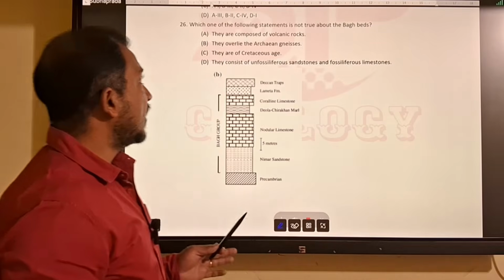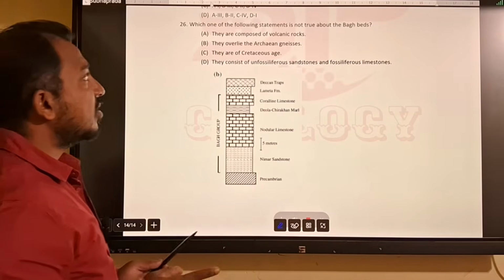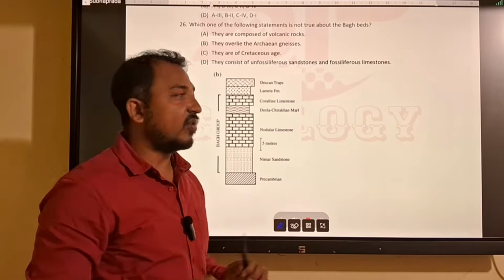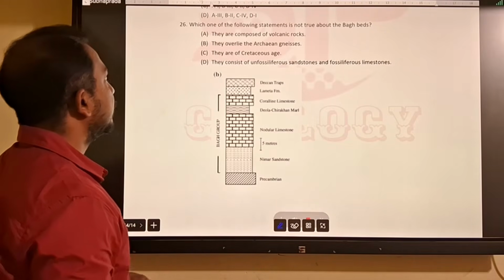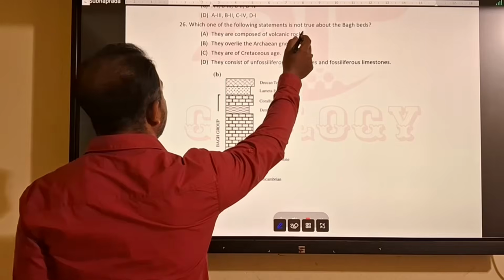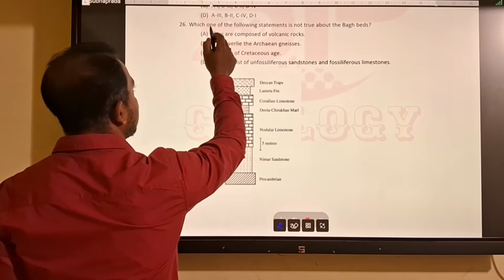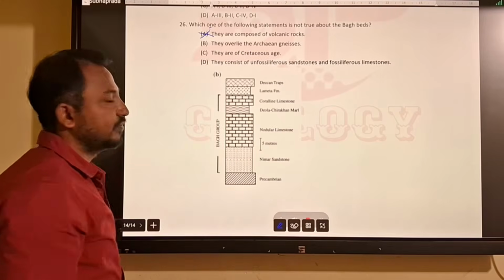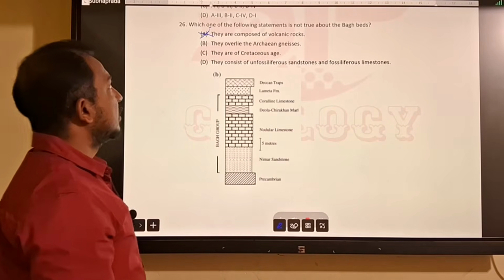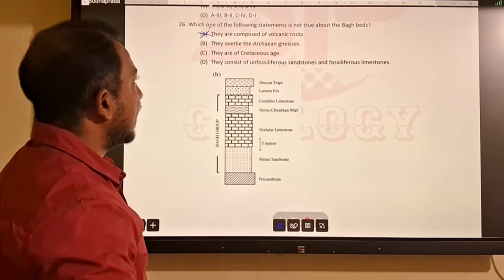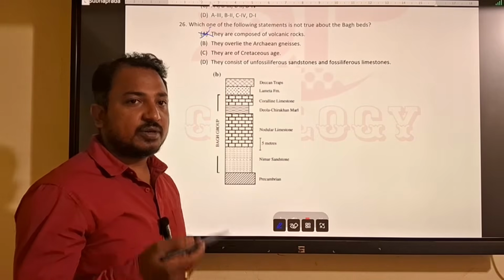So next, which one of the following statements is not true, or false, about the Bagh bed? I think they are composed of volcanic rocks. It is incorrect. It is false. They overlie the Archaean gneiss, which they were deposited over.